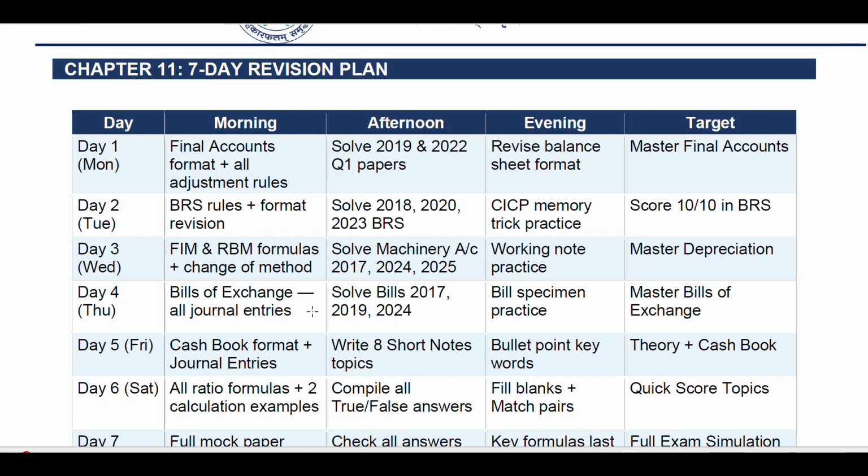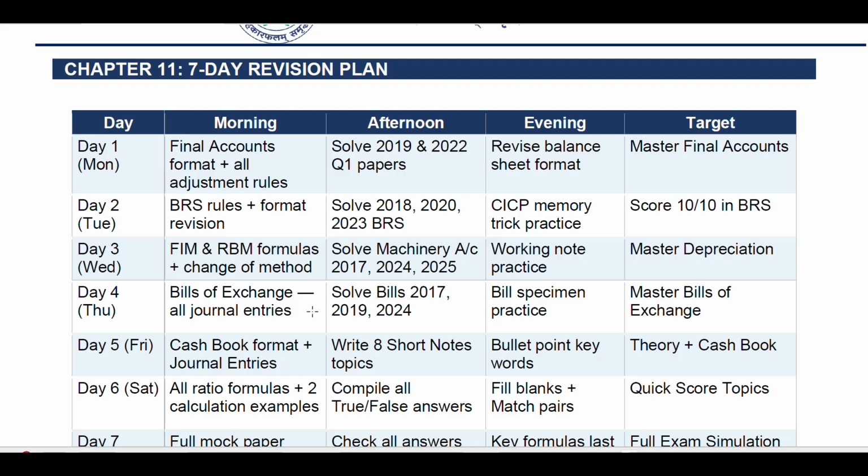7-day revision plan for you for the accounts subject. Day 1, suppose Monday, if you plan to study from Monday. Day 1, Monday. In the morning, you should do final account format plus all adjustment rules. In the afternoon, solve 19 to 2022 question 1 papers. Then revise balance sheet format and target mastery in balance sheet or final accounts.